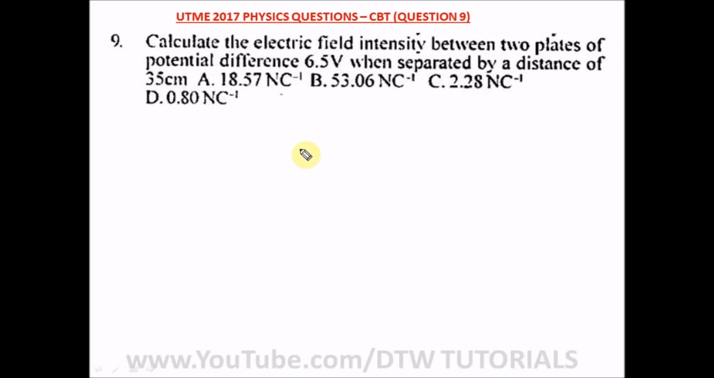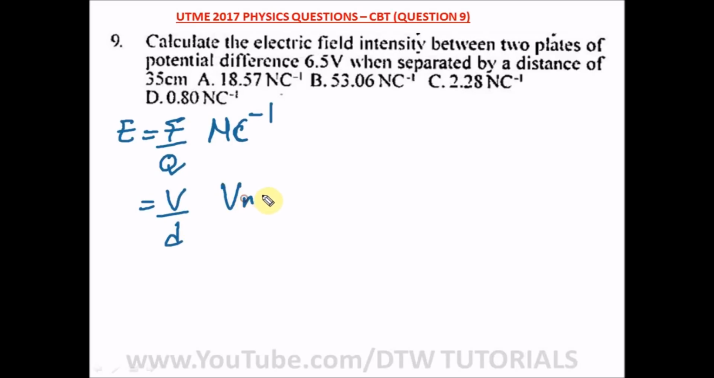Question 9 of our UTME 2017 physics past questions, last year's question, CBT exam. It says calculate the electric field intensity between two plates of potential difference 6.5 volts when separated by a distance of 35 centimeter. Remember, electric field intensity is F over Q, that is force per unit charge. It's measured in newton per coulomb, and it can also be measured in volts per meter, which is volts over the distance between the two plates.